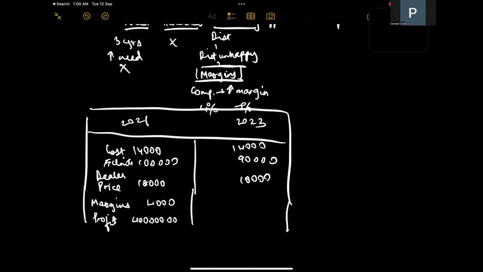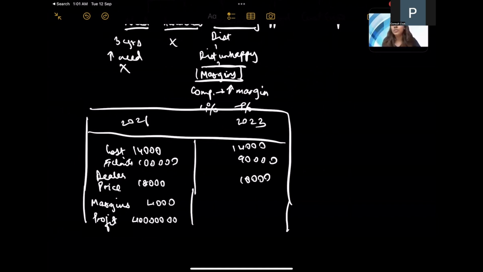Right. So if we increase the margins by 3%, that would also lead to a 3% reduction in the price that we are seeing. So the price was 18,000, and now the price that we would be getting would be reduced by 3%. I think that would roughly be about 17,400. And in that case, the profit figures that we would see in 2023 would roughly be at 34 crores.